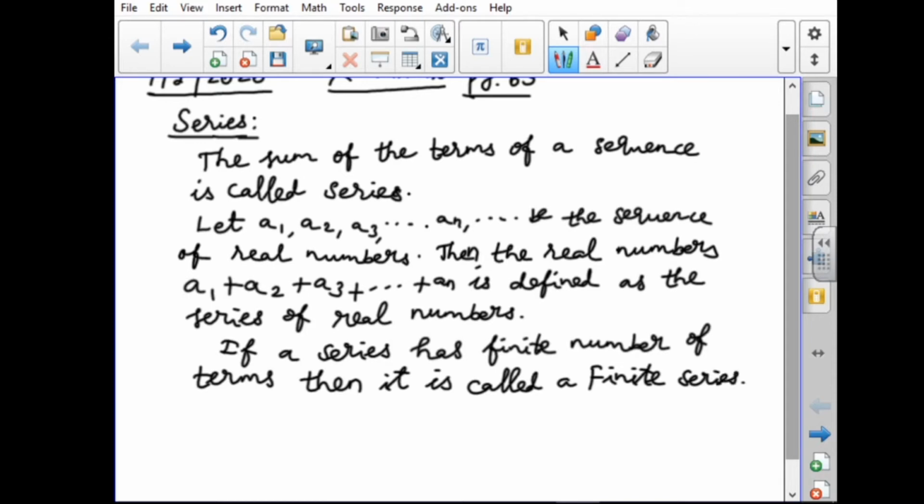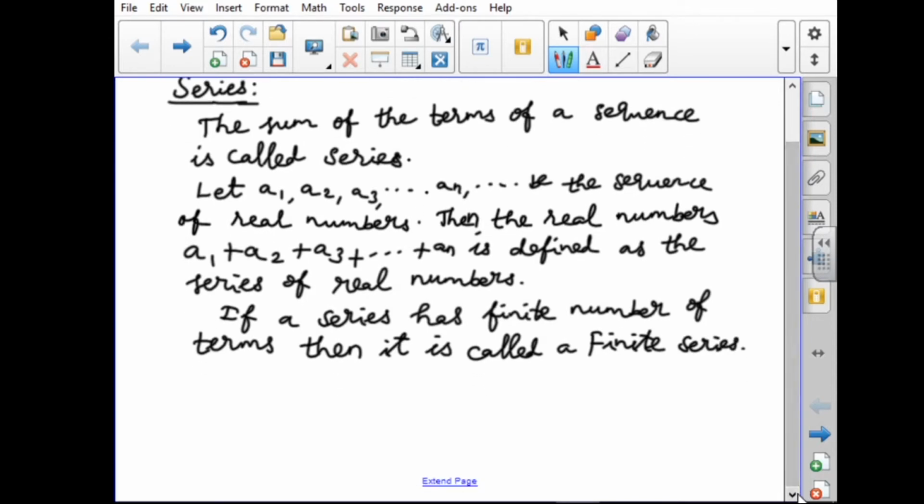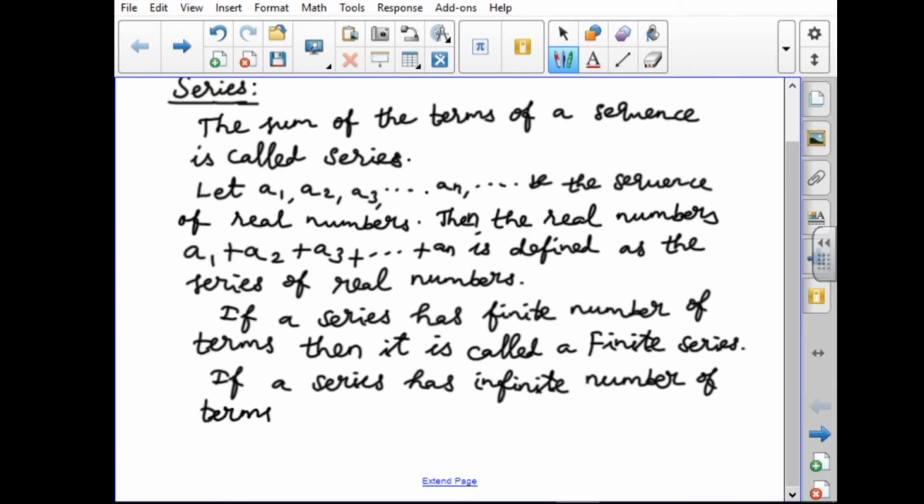The other one, the same thing: if a series has an infinite number of terms, then it is called an infinite series.